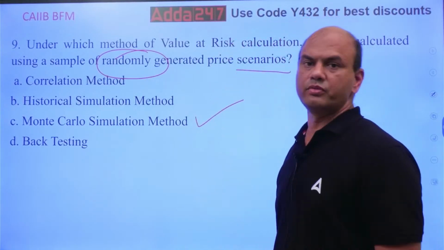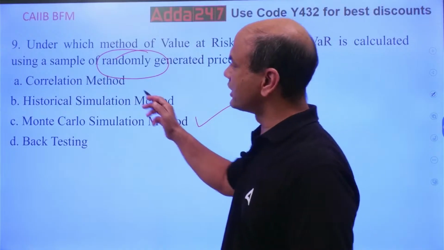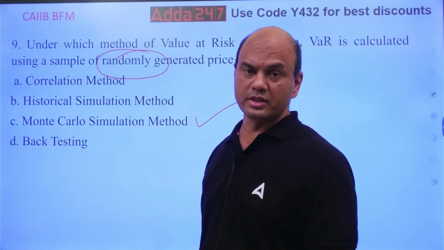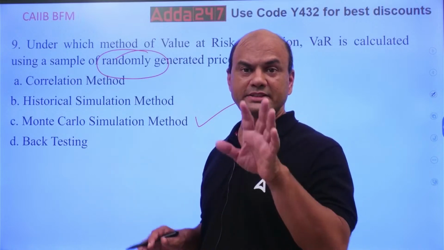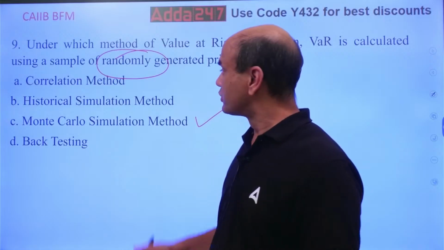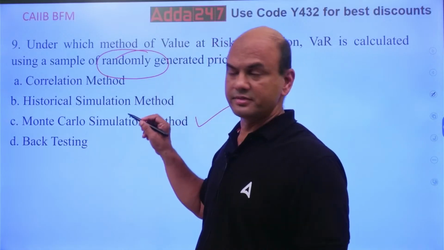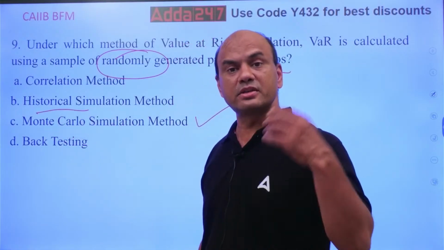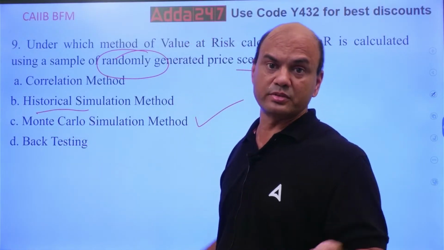Monte Carlo. Why? Because see this correlation method. What do you do in correlation? You have studied this in ABM also, correlation. Two X and Y values are given, but these are all existing values. So present and past.